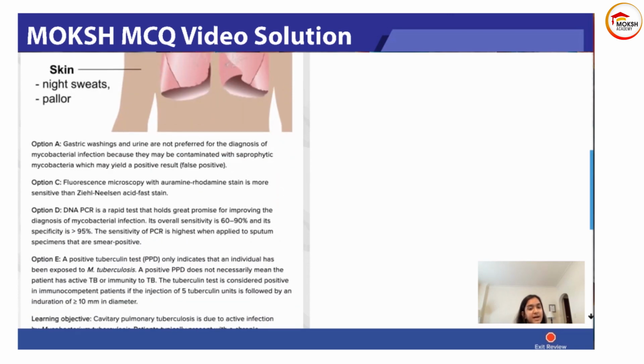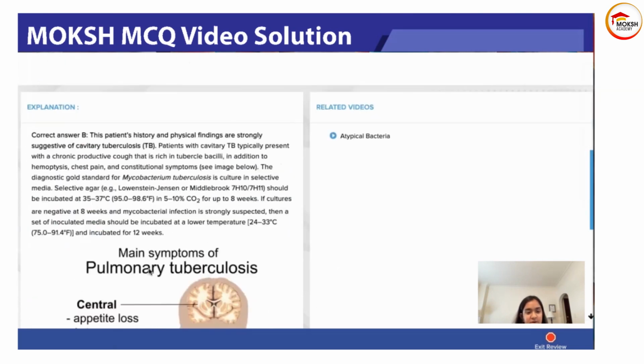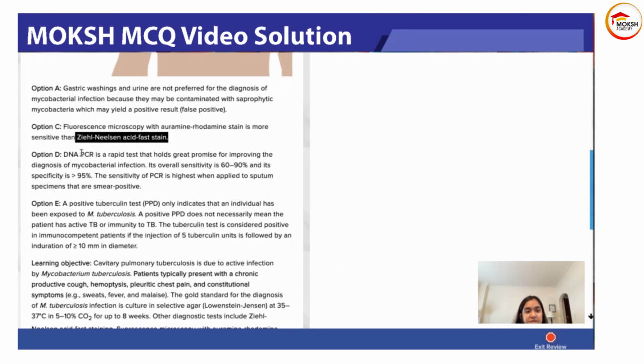Okay, so gastric washings and urine, these are not preferred for the diagnosis of mycobacterial infection because they may be contaminated with saprophytic mycobacteria, which can also give you a false positive result. Fluorescence microscopy with the auramine rhodamine stain is more sensitive than the Zn stain. So this question, the option said that the Zn staining is more sensitive, which is false. So that was not the right option.